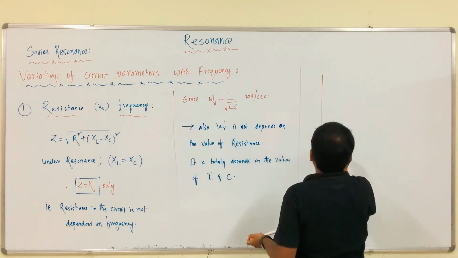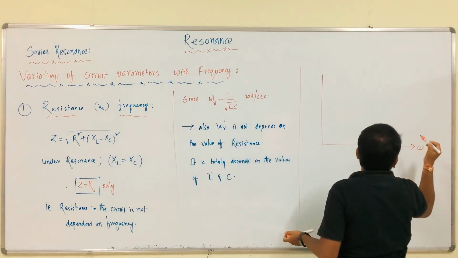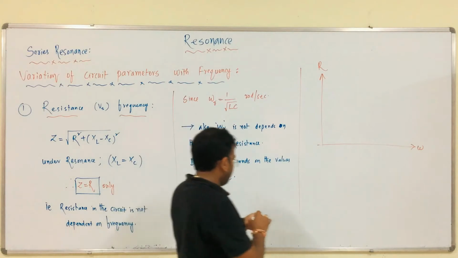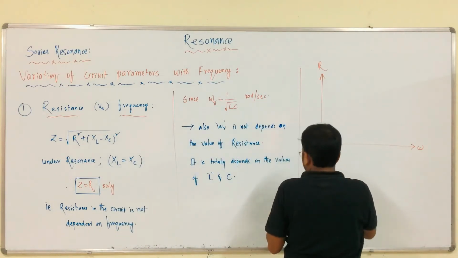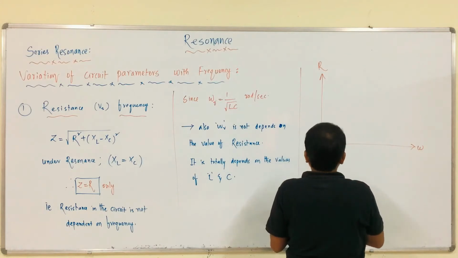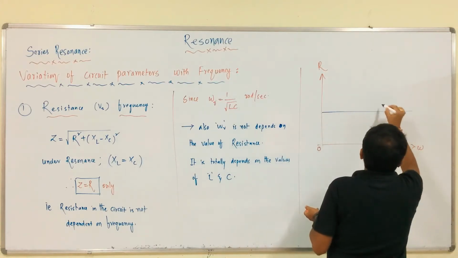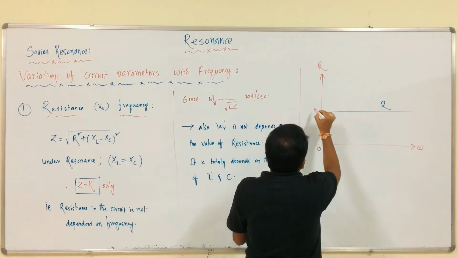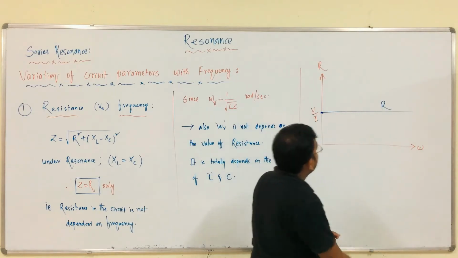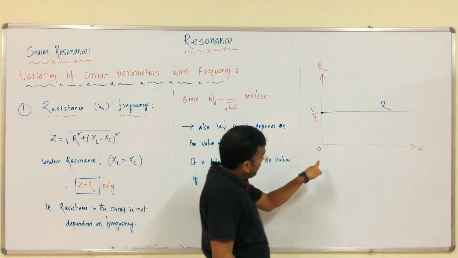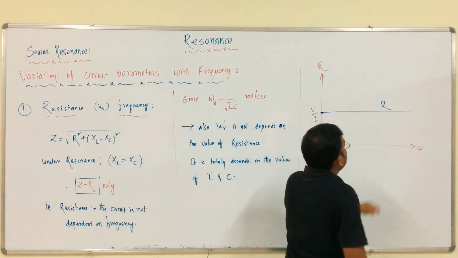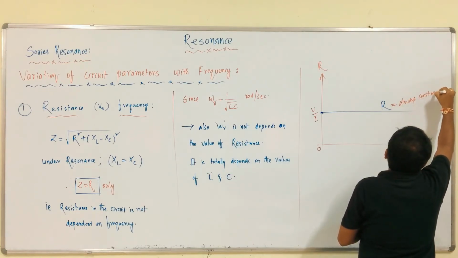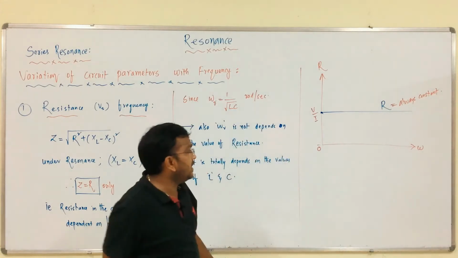That is, this is frequency, this is R, and this is the value of frequency 0. So, this is equal to R only, which is nothing but V by I. Whatever the value of frequency, the value of resistance is always constant.